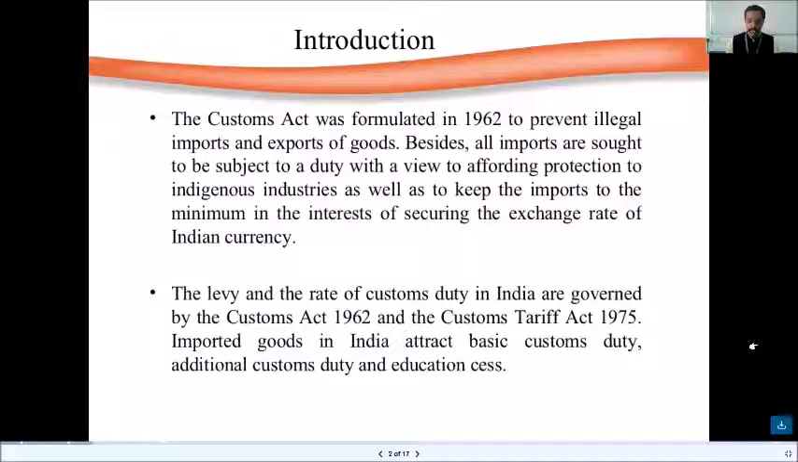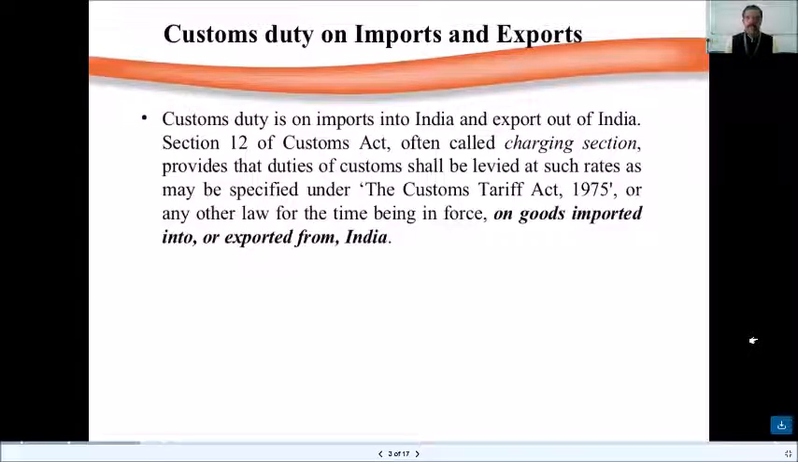So imported goods in India attract basic customs duty, additional customs duty, and also cess. There are many other duties as well in the form of specific duties and ad valorem duties, apart from your basic customs and additional customs. Customs duty is on imports into India and exports out of India.